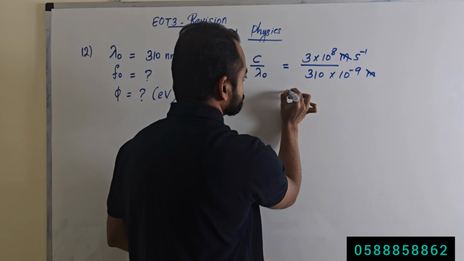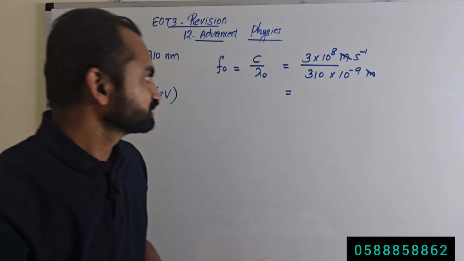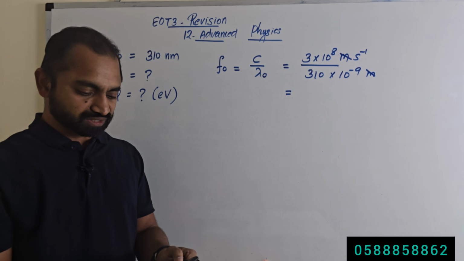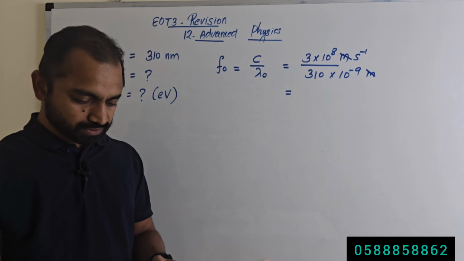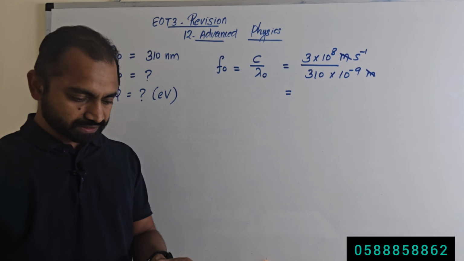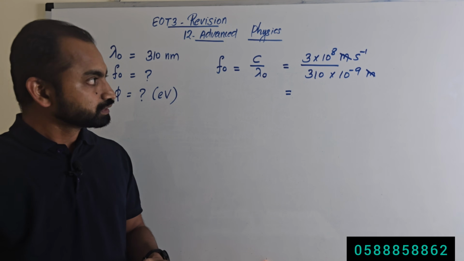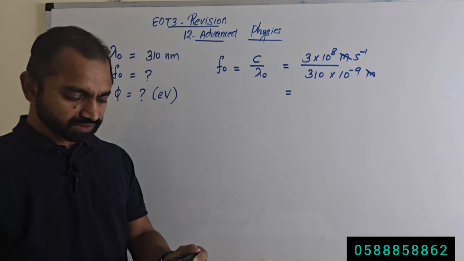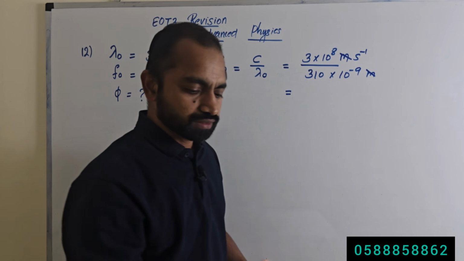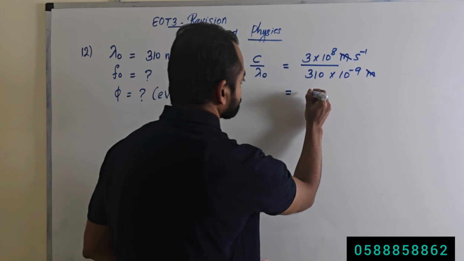Meter cancelled, so 3 times 10 to the power 8, divided by 310 times 10 to the power negative 9, equals 9.68 times 10 to the power 14.